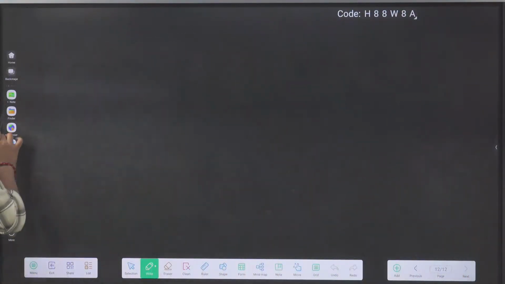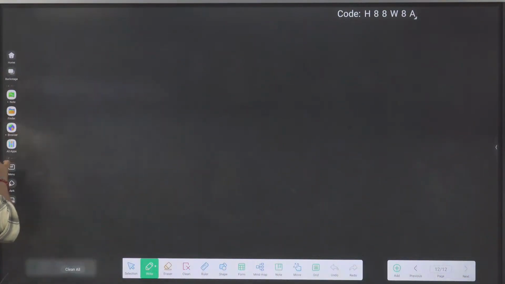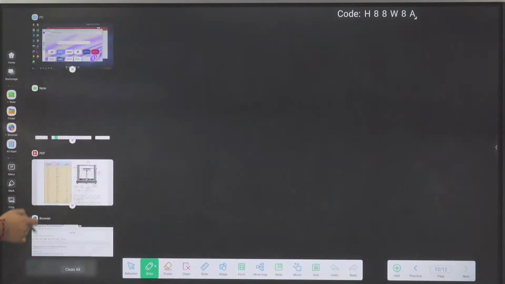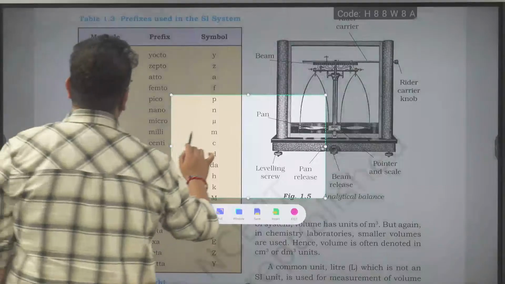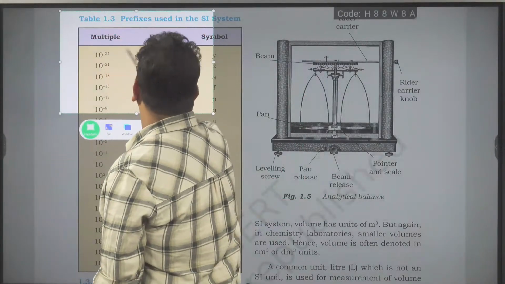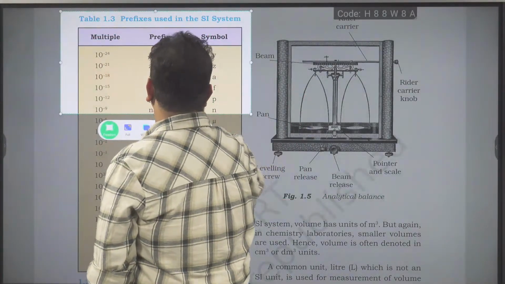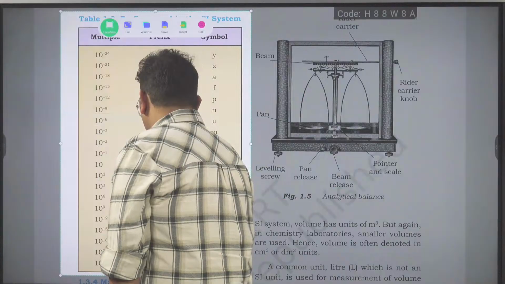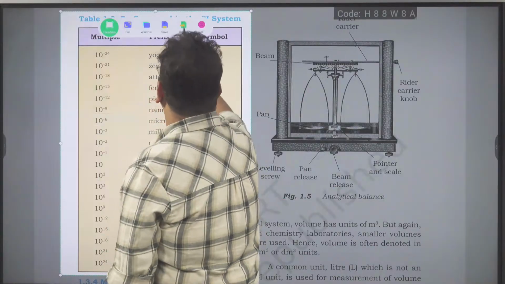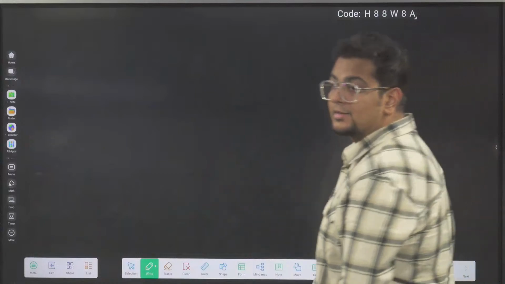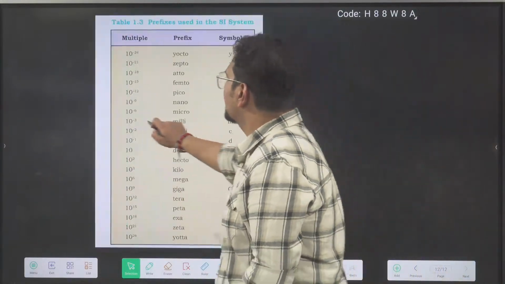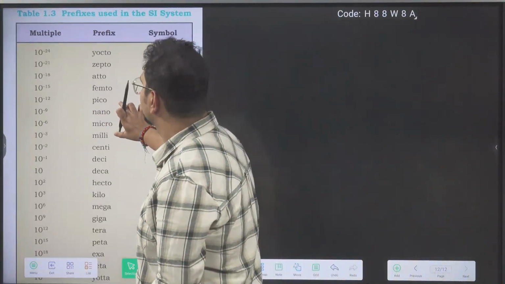Now I am coming to these words: centi, deci, deca. For that, this table, bhai, you should be able to understand. At least 50% I can make you remember right now. Those 50% which you don't know, there are some very common ones also. I don't have to worry about those common ones, but some tough ones are there, I want to pay my full attention.